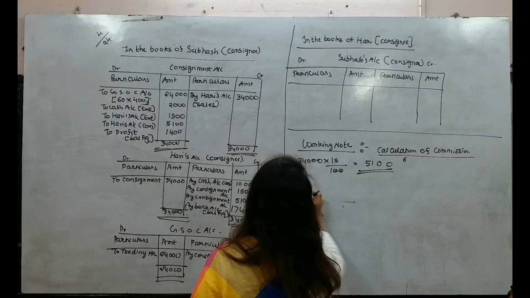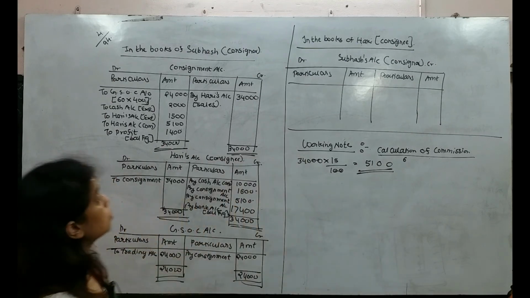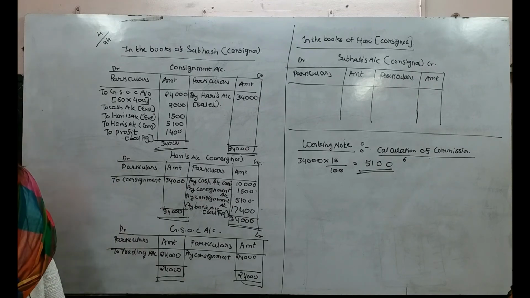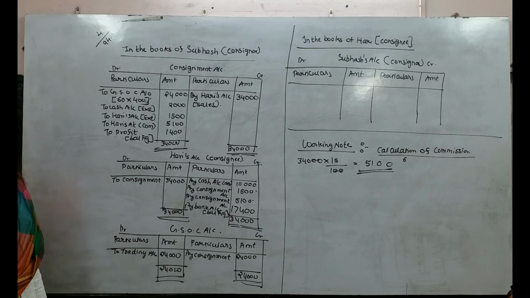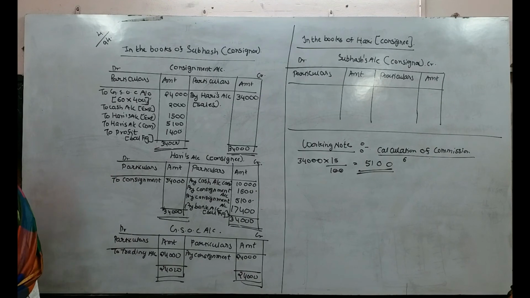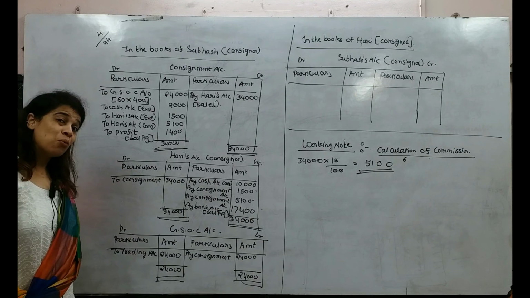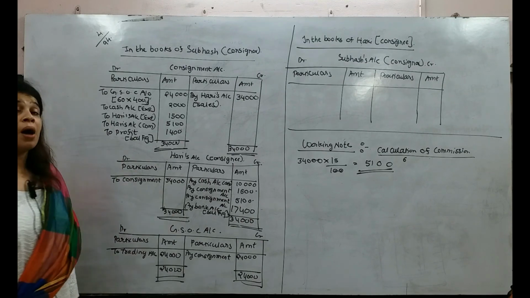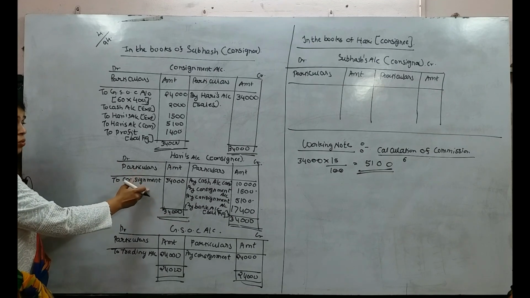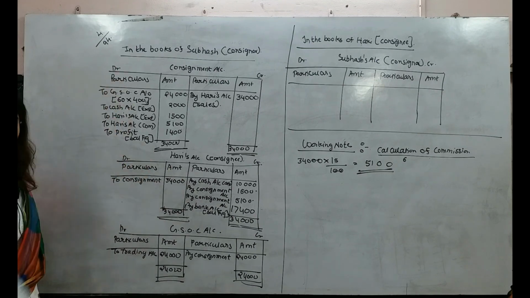Okay, now students, in the books of consignor or in the books of Subhash, they have asked us to prepare consignment account, consignee's account and GSOC account. This is done. Okay, as I told you, in the books of consignee we are going to prepare only one ledger, that is Subhash account, or that is consignor's account. That is going to be extremely easy. You need not even apply your brain. Exactly opposite to consignee, consignor's account is going to be there.